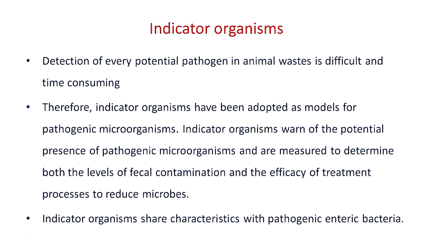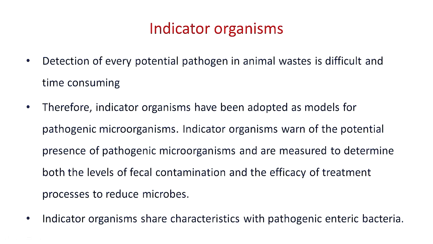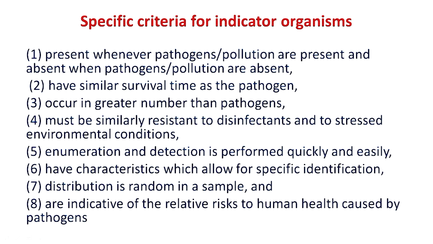Identification of all these different types of pathogenic microbial populations in drinking water is not possible, and it is time consuming also. Therefore, the mechanism of indicator organisms was developed. These indicator organisms are adopted as a model for the pathogenic microorganisms. Indicator organisms warn of the potential presence of pathogenic microorganisms and also indicate the efficiency of the treatment system. Indicator organisms share characteristics with the pathogenic enteric bacteria.